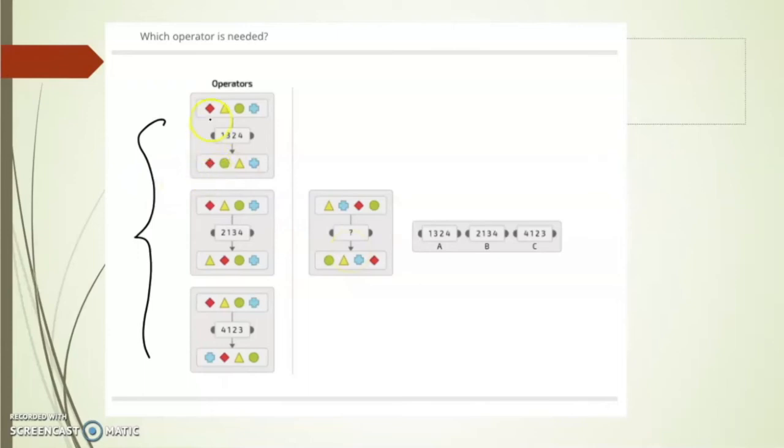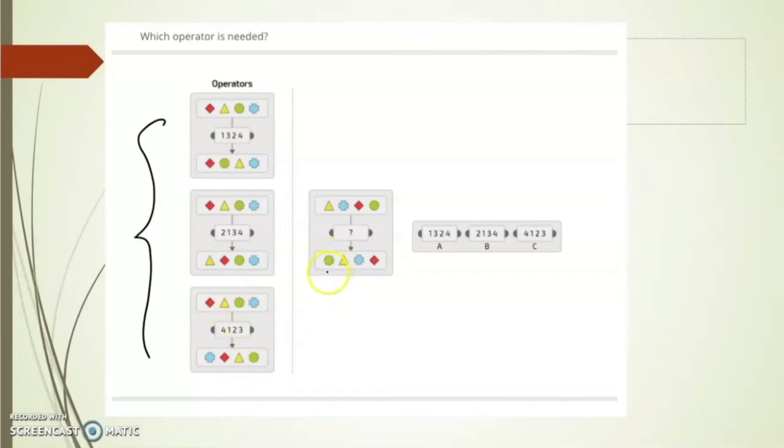I have diamond. Diamond is in first position, so 1. Circle. Circle is in third position in the previous one, so 3. Triangle is in second position, so 2. Plus, 4. And if I go with the next one, I have triangle which is in second position, so 2. Diamond, first position, so 1. Circle, third position, so 3. Plus, fourth position, so 4. And again plus, fourth position, so 4. Diamond, first position, so 1. Triangle, second position, so 2. Circle, third position, so 3.